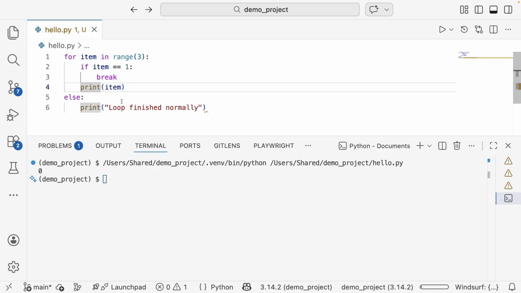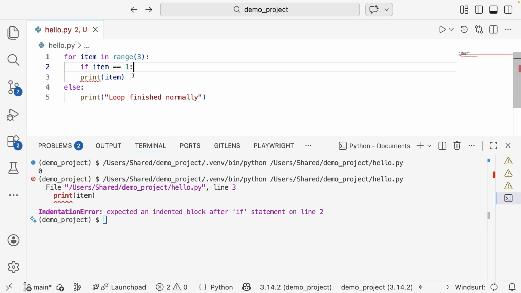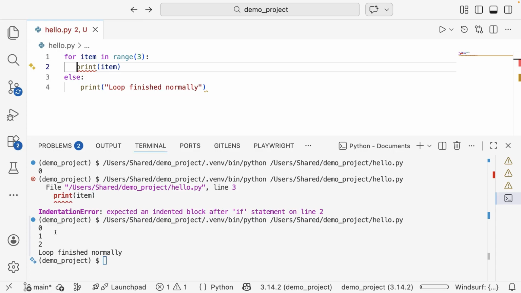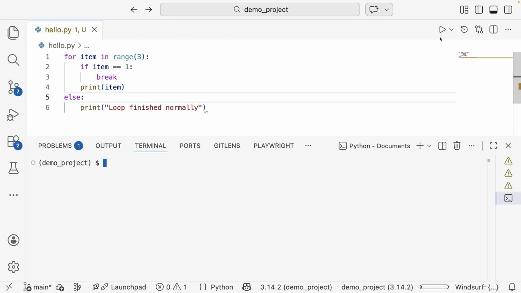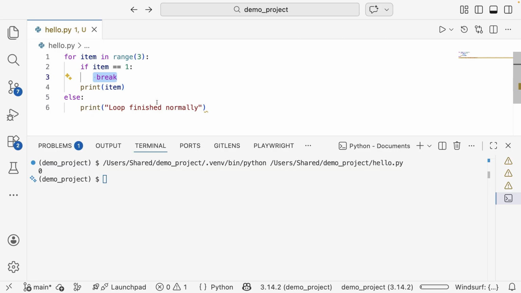This is a subtle but powerful tool when you want to do something after a full iteration. So you need to play around and see. Let's say I remove the break statement here and run the same program. You can see it prints all the numbers, and then it runs the final print statement. But in the earlier case, whenever it saw the break statement, it didn't even print the else. That is how it breaks completely out of the for loop and also the else part.